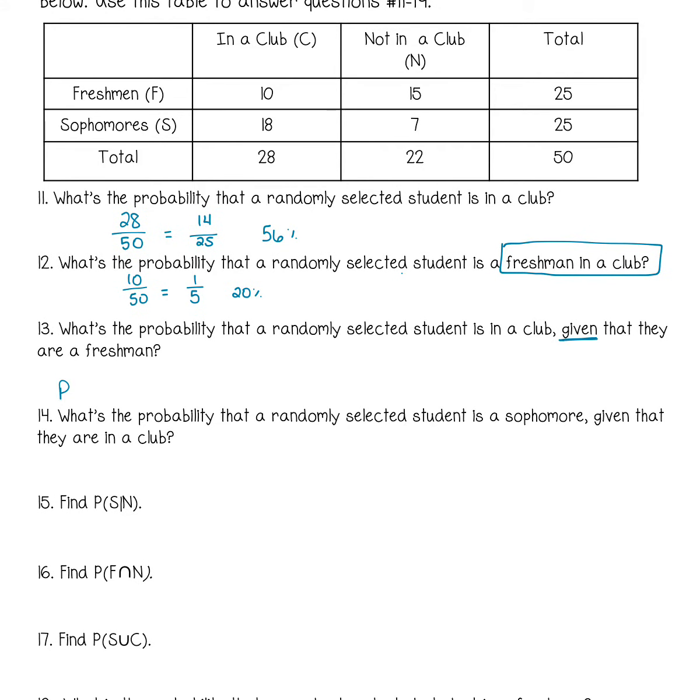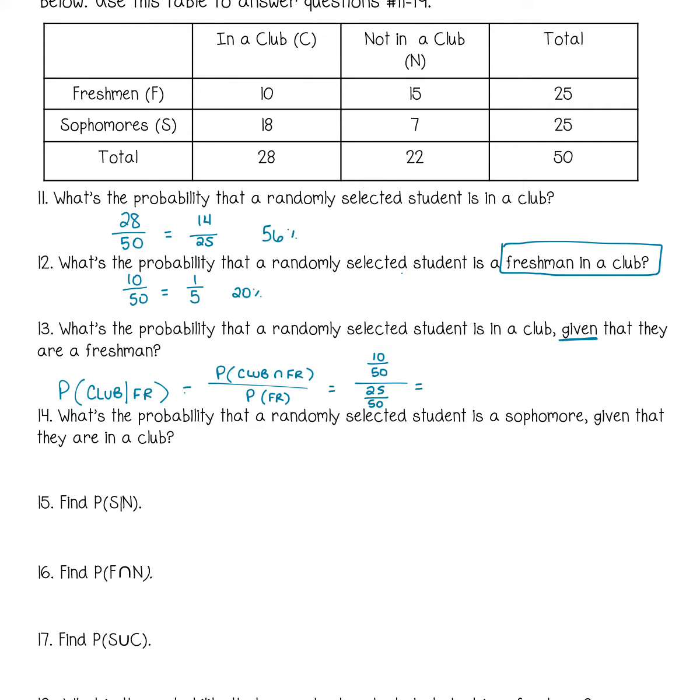So probability of club given freshman, we can set it up with the probability of club and freshman over just the probability of freshman. We go back to our joint probability, the one we just found. The probability that we're in a club and a freshman was 10 out of 50, divided by just being a freshman, which is 25 out of 50.